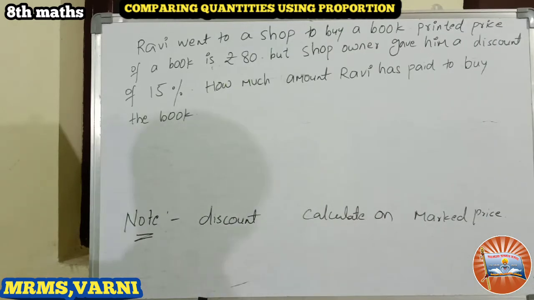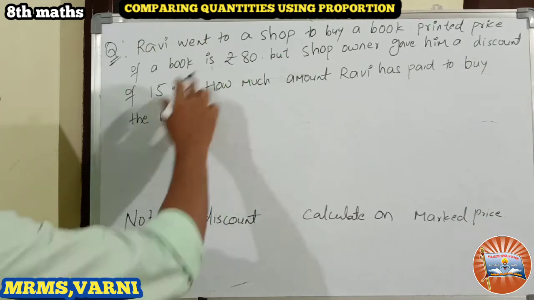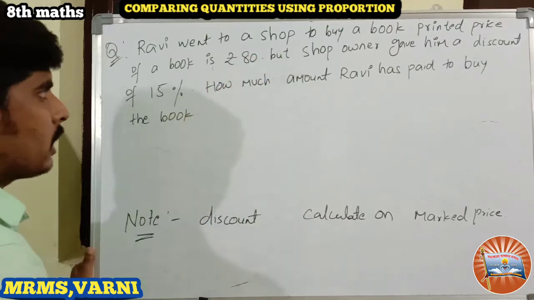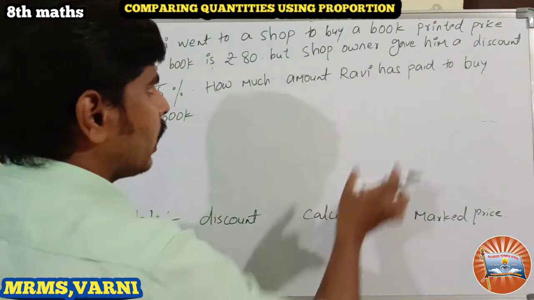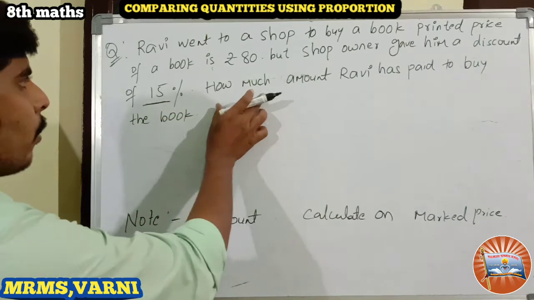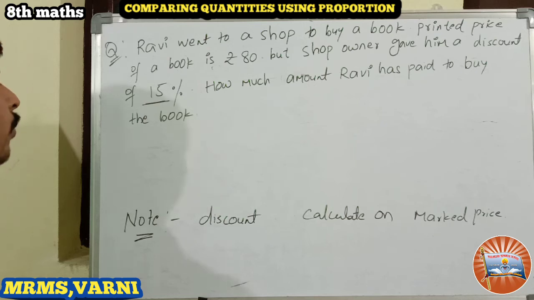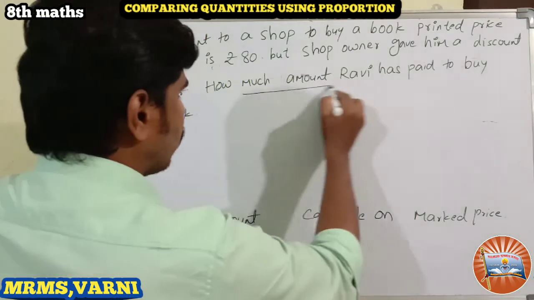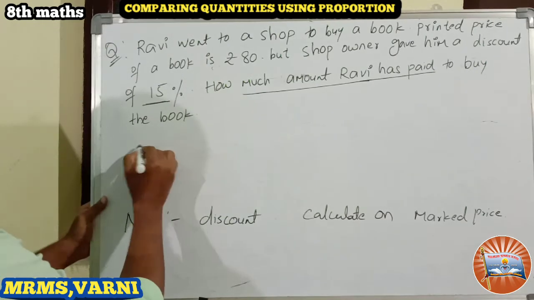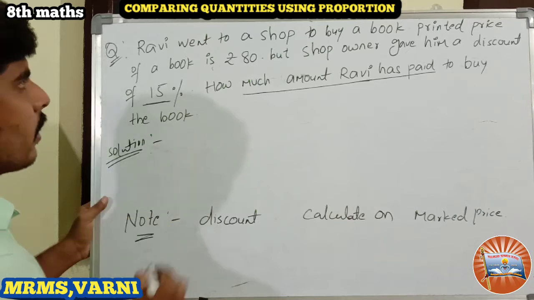Let us see this question based on the discount. Ravi went to a shop to buy a book. The printed price of the book is 80 rupees, but the shop owner gave him a discount of 15%. How much amount has Ravi paid to buy the book? So here is the solution.